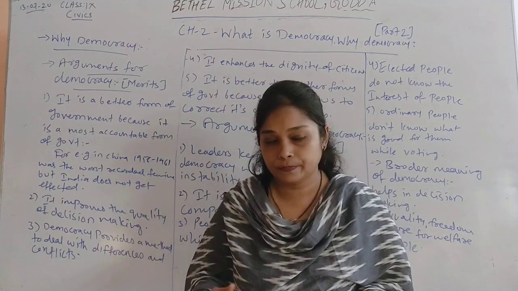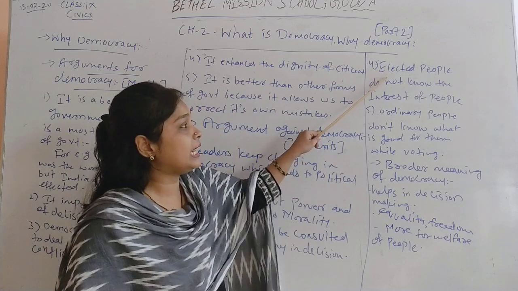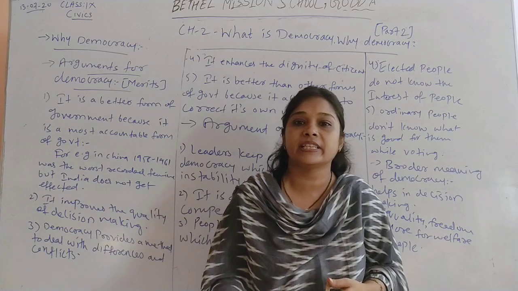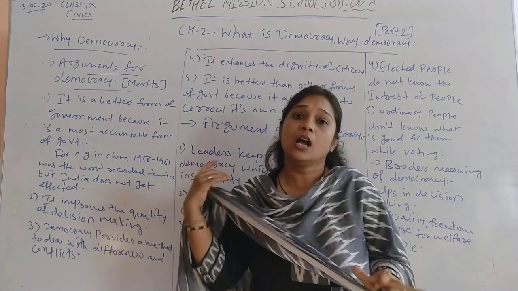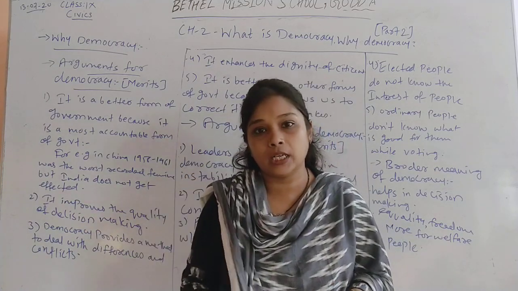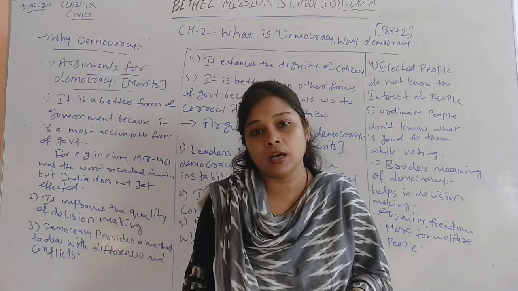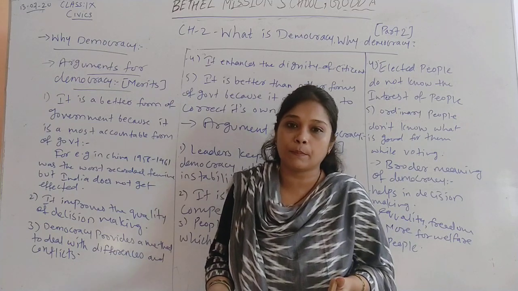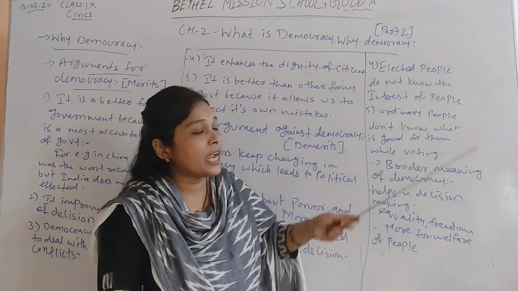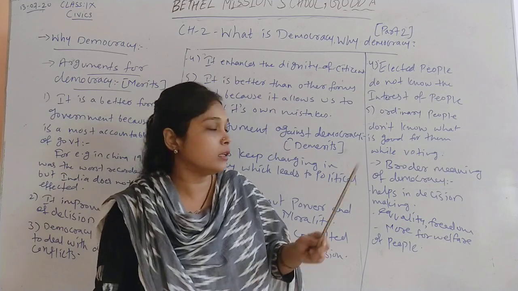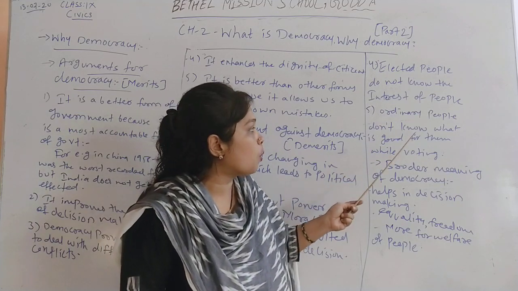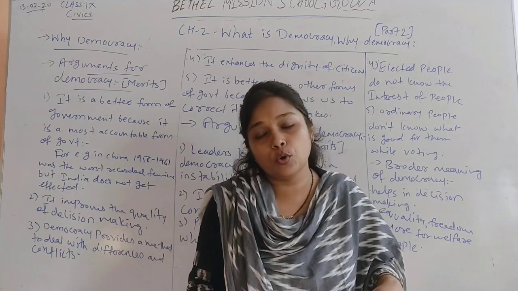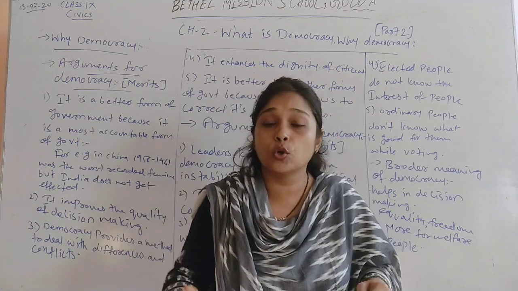decision is urgent. Next one, it says that elected people do not know the interest of people. When people elect their representatives, or vote for a party, it says that maybe those representatives or parties will not know about the interest of the people. But next one is, ordinary people don't know what is good for them. It also says that when people vote, they don't know whom to vote for. They don't know who is good to vote for.